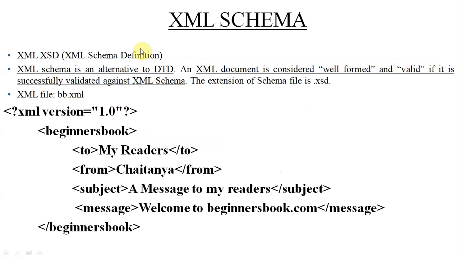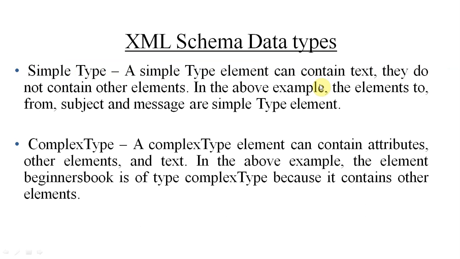And this is one more example where this is an XML file, and for this XML file we have to define one XSD, and then XML schema. XML schema is an alternative to DTD, and an XML document is considered well formed and valid if it is successfully validated against XML schema. The extension of the schema file is XSD. So this is the extension of XML file.